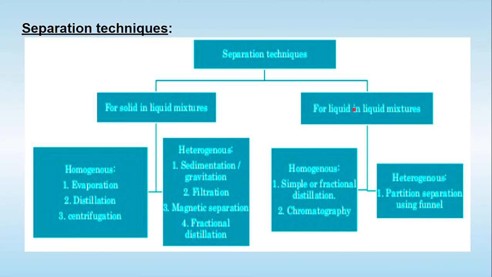Now looking at the other side of separation techniques, the liquid mixture. If the liquids are miscible with one another, they form a single phase called homogeneous phase. In this case, the liquids can be separated by simple or fractional distillation or by chromatography. But if the liquids remain immiscible with each other, they form a heterogeneous phase, and they are separated by partitioning using a separating funnel. So these are the main separation techniques.